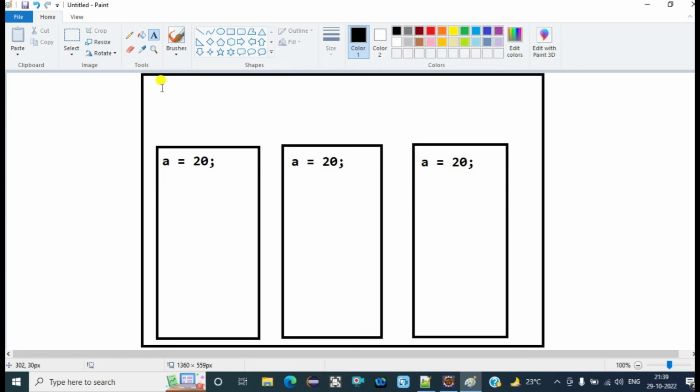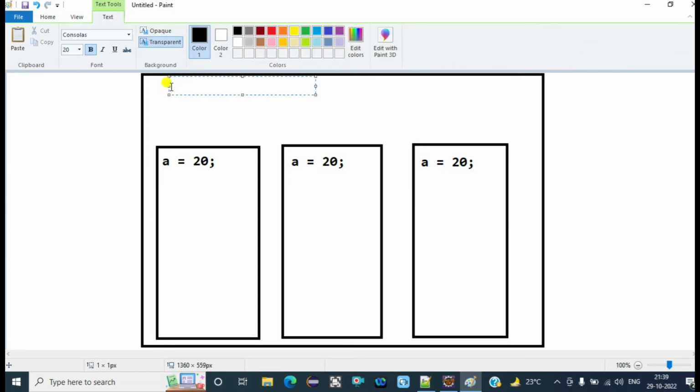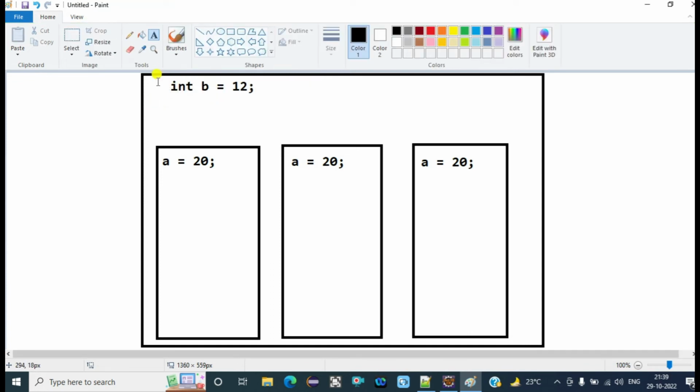But what happens with the static variable? There is only one single copy of that variable, which is at the class level only. This variable is created at the time of loading of the class, so it is present inside the class level, and that single copy is shared among all the instances.